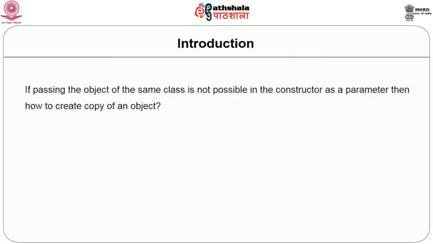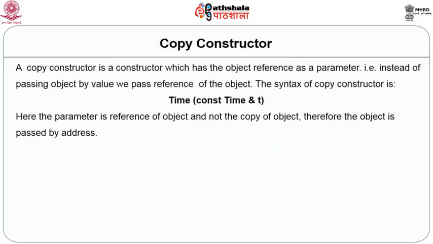If we want this kind of facility available to us, so that we are able to create an object as a copy of another object, we have a solution. What is the solution? We can define a copy constructor. Now, what is a copy constructor? A copy constructor is nothing but a single parameter constructor which takes an object reference as its argument.